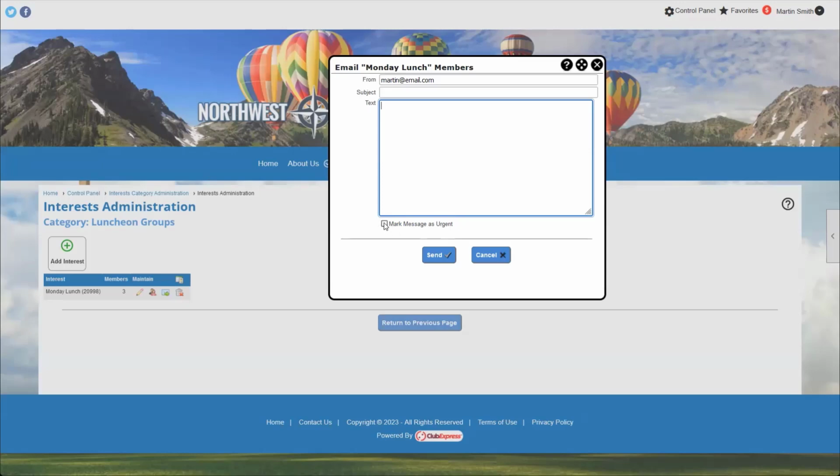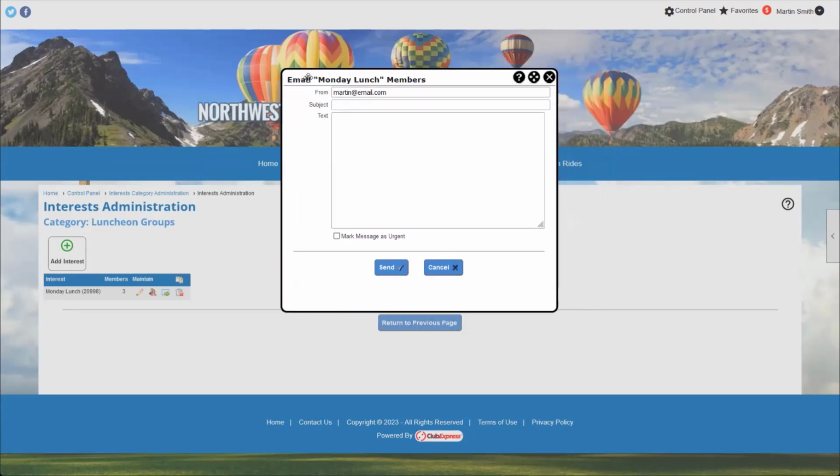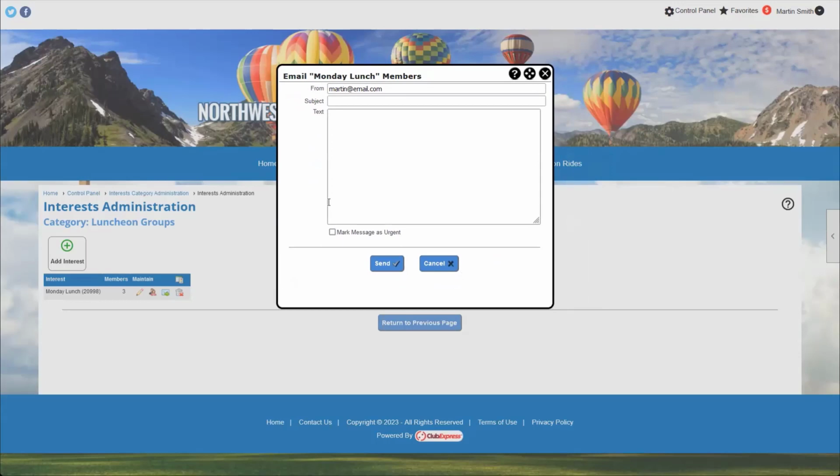We do have the option to mark as urgent. I always recommend against using the urgent option. It's a really good way to get caught in spam filters if you send tons and tons of urgent emails. But this is a really quick and dirty way to say, hey, our Monday luncheon was canceled for December 11th. No Monday lunching next week. We can kind of get in contact with people this way very quickly. We'll be going over another way to email members of an interest group in a more full-featured emailing tool way. But this is a quick way just to send a text message email to the members of a particular interest group.